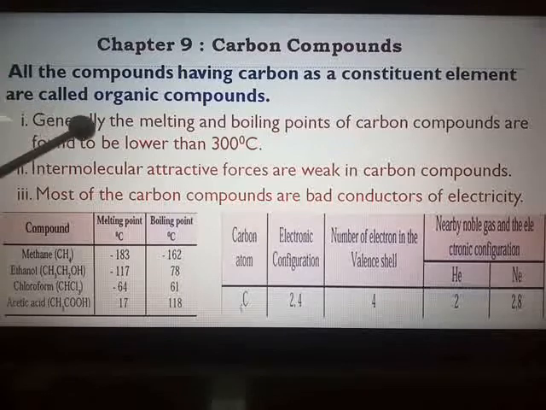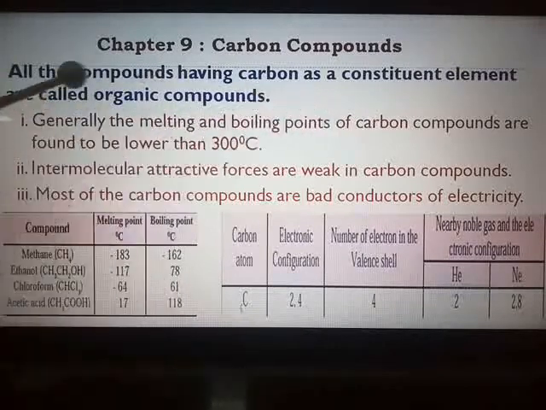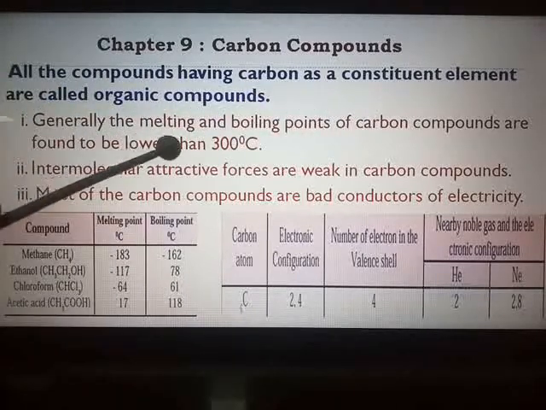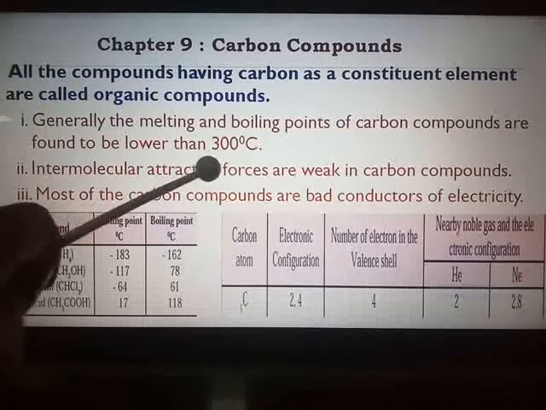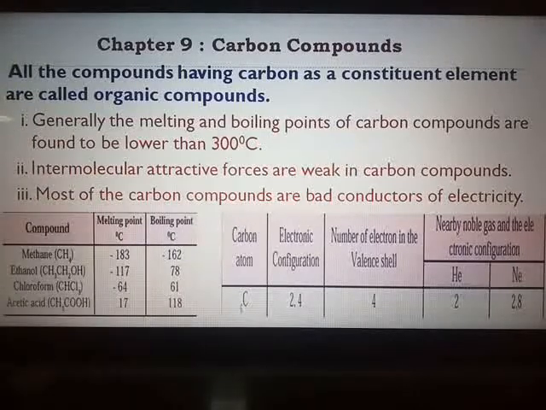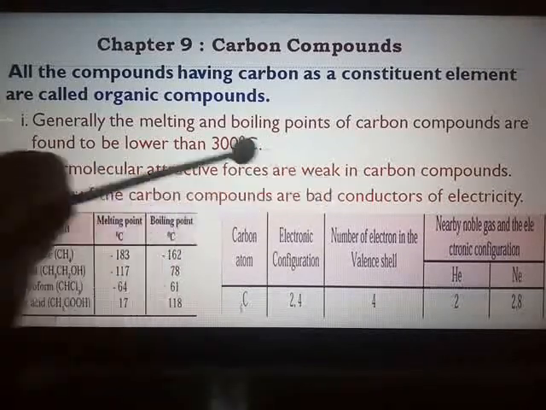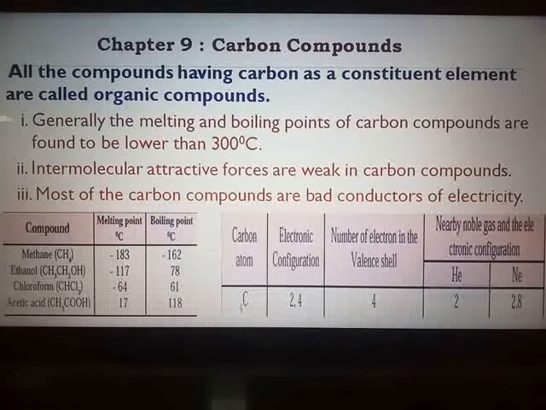Here the melting and boiling points of carbon compounds are found to be lower than 300 degrees Celsius, whereas for ionic compounds they were high. Intermolecular attractive forces are weak in carbon compounds and most of the carbon compounds are bad conductors of electricity. They do not allow current to pass through them.